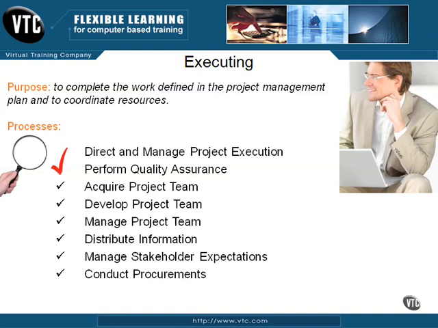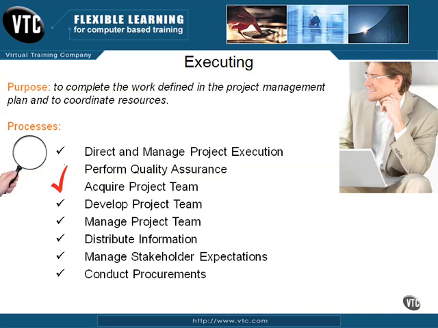Next, we have Quality Assurance, or Perform Quality Assurance. This process is responsible for applying quality activities to ensure requirements are met. This may include performing quality audits with the purpose of making sure that the right quality standards and operational definitions are being utilized. The process that follows is Acquire Project Team. As part of managing resources, the Executing Process Group, through this process, will maintain the needed human resources to complete the project. Which resources are available and can they be recruited to be a participant in the project?